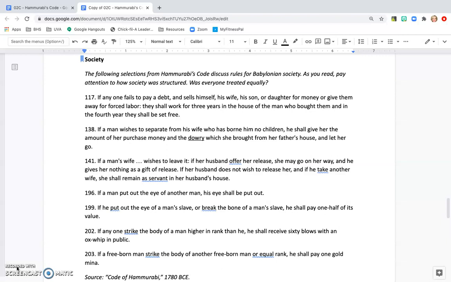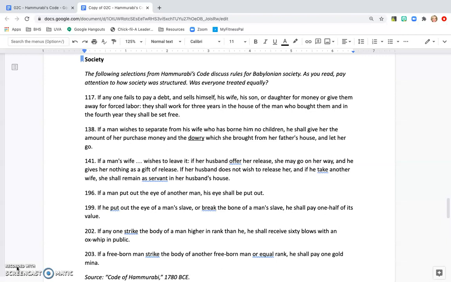138. If a man wishes to separate from his wife, who has borne him no children, he shall give her the amount of her purchase money and the dowry which she brought from her father's house, and let her go. It's important to keep in mind here that this society had different rules. When a man would marry a woman, the woman's father would give the man a dowry. This kind of served as her purchase money, which is mentioned there in that rule. This would be a way for the father to continue to support the wife who would not work.